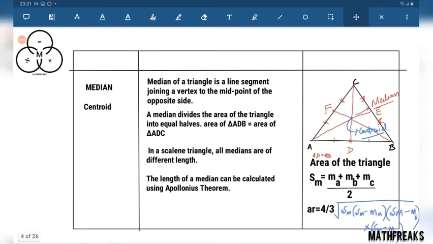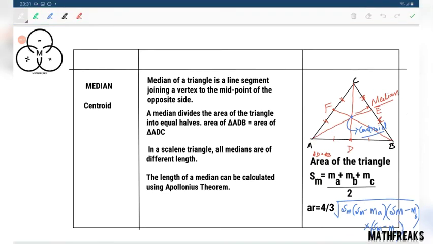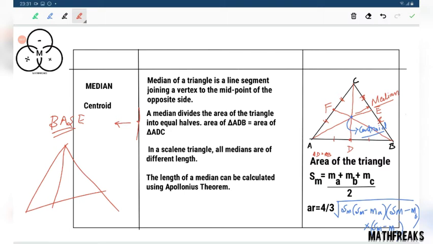Here are the few properties of median of a triangle. A median is a line segment joining a vertex to the midpoint of the opposite side. This is the definition. Median divides the area of the triangle into two equal halves. Actually, this is very simple. This can be proved using the idea of base division: if the base is divided into A and B, the ratio of the areas of the two triangles is A is to B. This is the concept of base division.